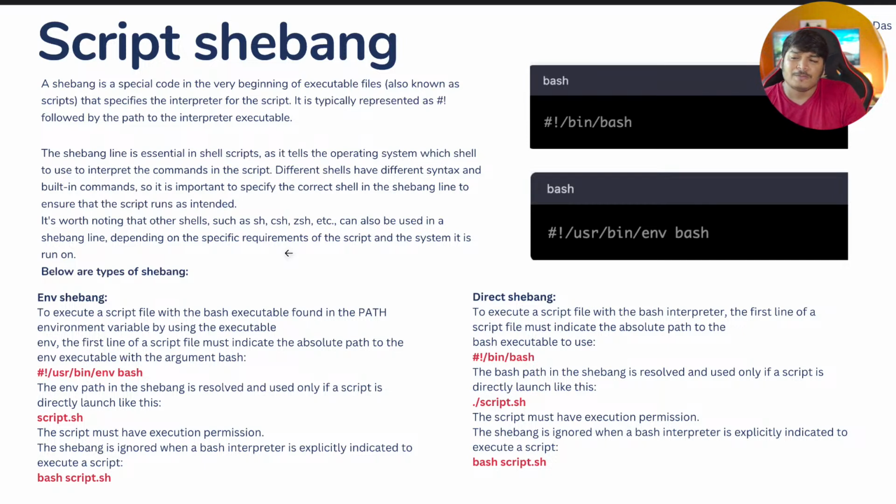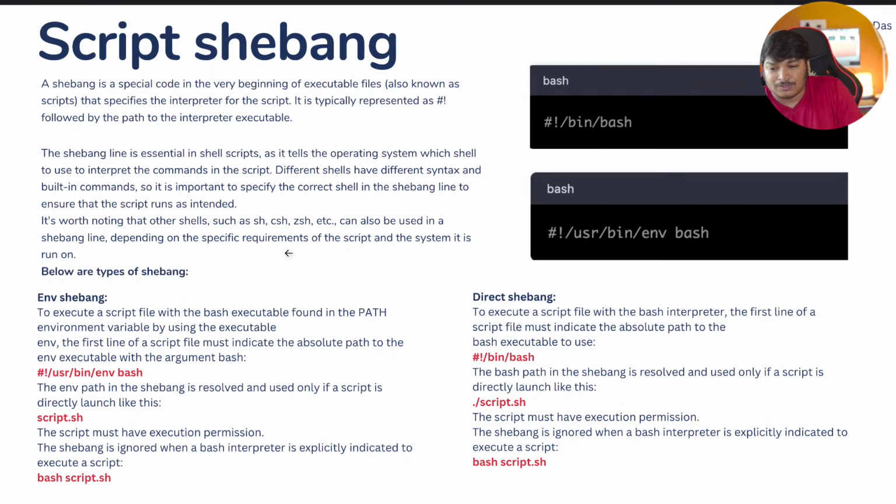Okay. Now, the shebang line is essential in a shell script as it tells the operating system which shell to use to interpret the commands in the script. Because based on different shell scripting environments or different shells, the code you're writing will be interpreted that way. So suppose you are writing for KSH and you're trying to execute it in another shell scripting environment. If that supports it, good; if that doesn't support it, then you will see your shell script failing. Okay. That's why knowing all this is very important. Now, different shells have different syntax, of course, and built-in commands. So it is important to specify the correct shell in the shebang line to ensure that the script runs as intended.